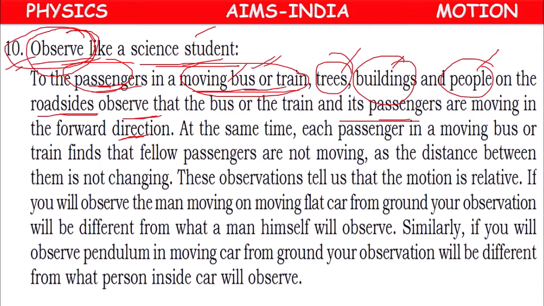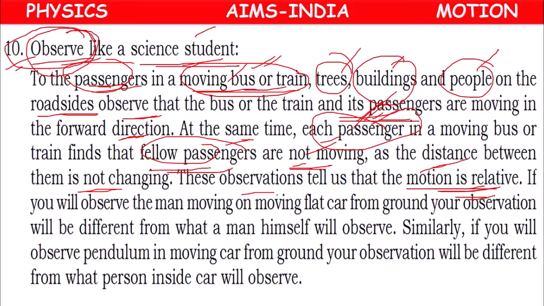At the same time, what about each passenger? How do they think? According to them, the fellow passengers are not moving, because the distance between them is not changing. So the outside people think that all the passengers are moving forward, but for the people inside the bus, the co-passenger is not moving. So that's why we can say that motion is relative.